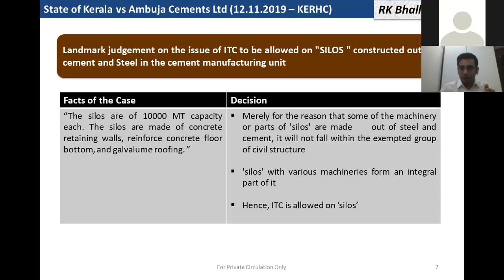In this decision, the High Court gave a landmark ruling and said that merely because some machinery or part of the silos are made out of steel and cement, this doesn't mean that it becomes a civil structure. If it is a plant and machinery and steel and cement are used, still input shall be allowed for the plant and machinery. So silos form an integral part of the plant and machinery, so input was allowed in this case.